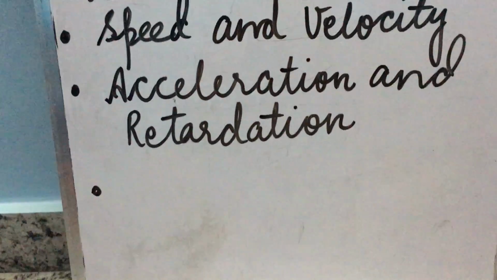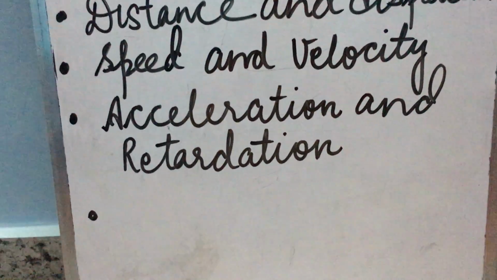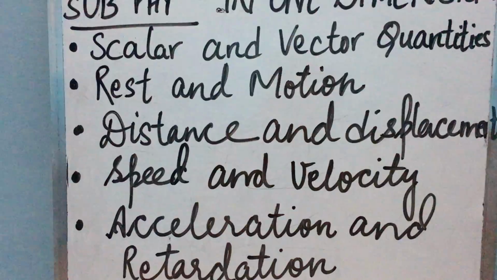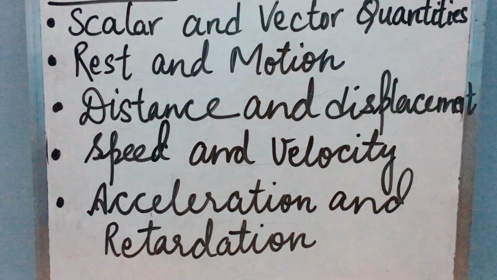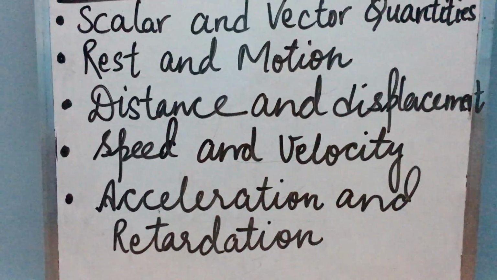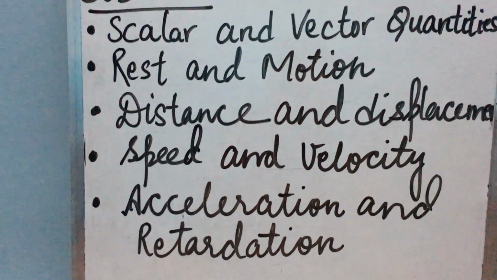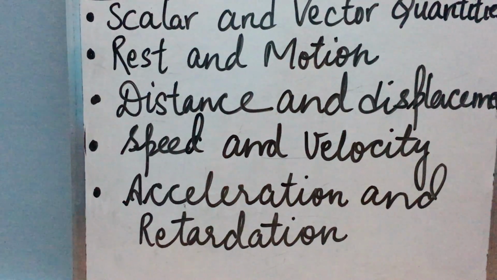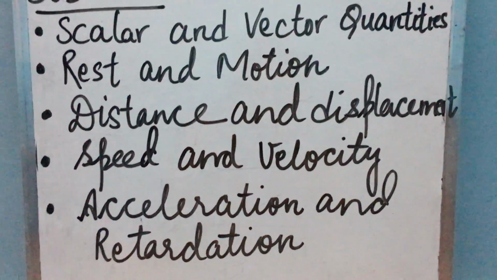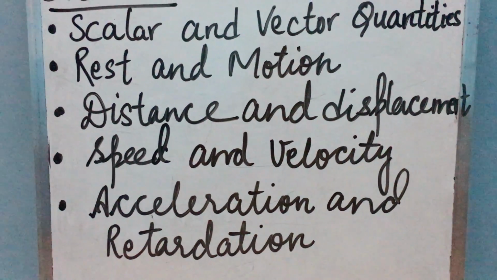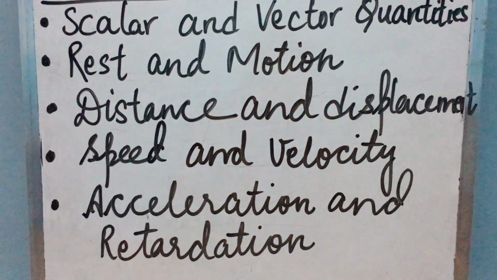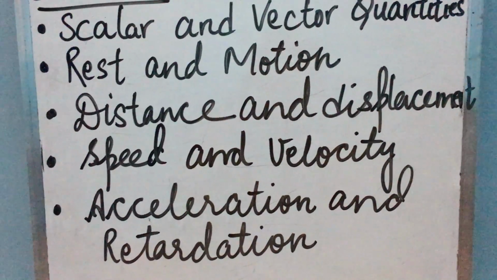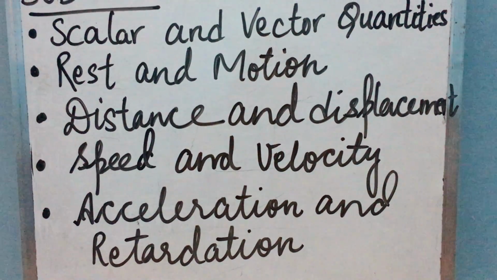Now what are vector quantities, or vectors? These physical quantities require the magnitude as well as the direction to express them. That means not only the magnitude, along with the magnitude, direction should also be there to express them completely. Then only their meaning is complete. For example, if we say displace a particle from a point by 5 meter, you will ask in which direction. The first question that will arise in our mind will be in which direction we have to displace. So obviously by saying that the displacement is 5 meter, its meaning is incomplete.